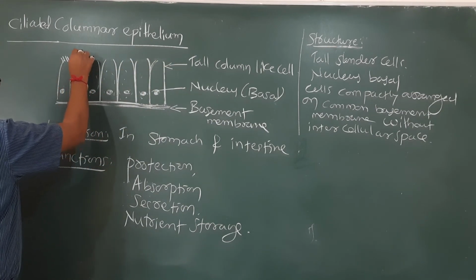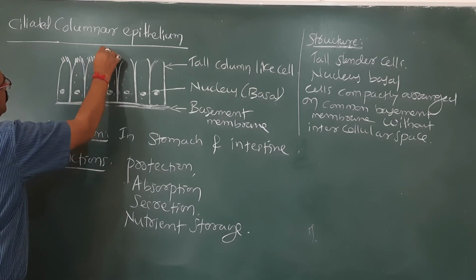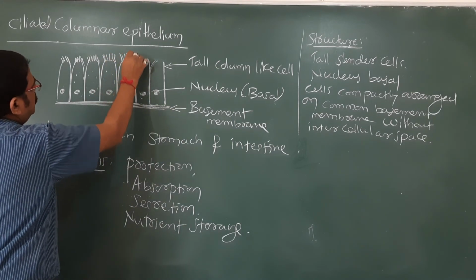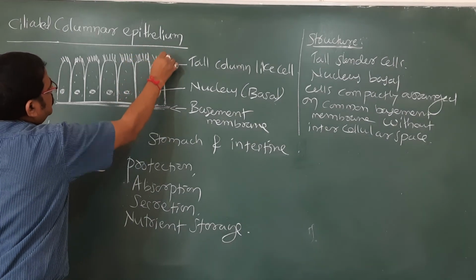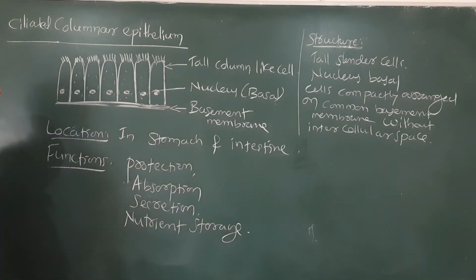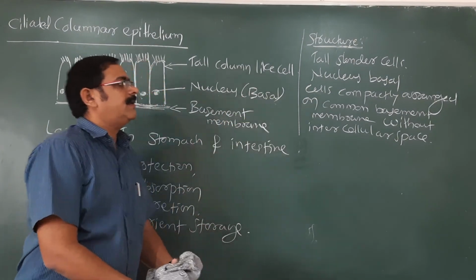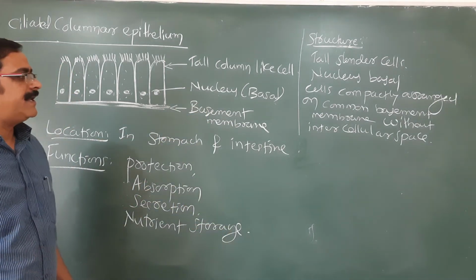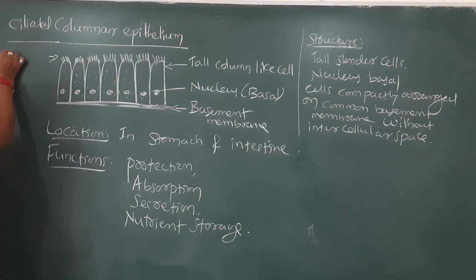These are cilia or cytoplasmic projections, or modifications of the plasma membrane itself. When cilia are present, it is called ciliated columnar epithelium, which is the fourth kind. In fact, we are going to discuss mainly tall, slender, basal-nucleus cells compactly arranged on the common basement membrane. Everything remains the same.